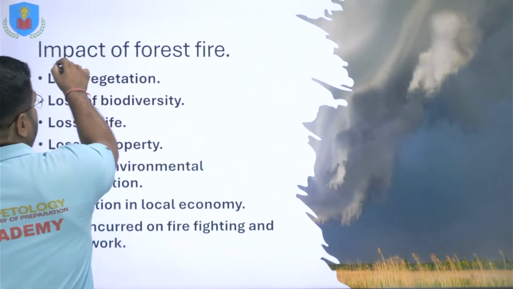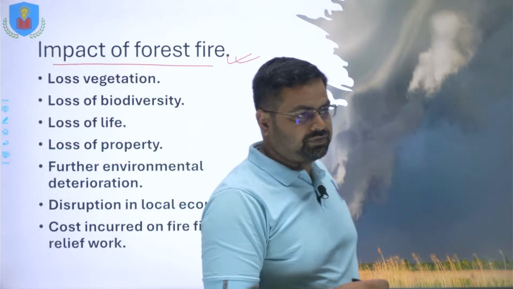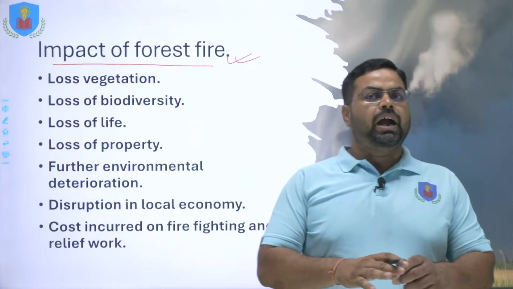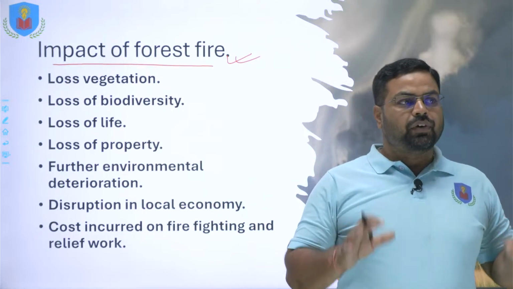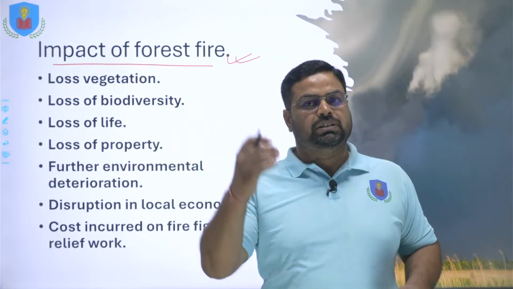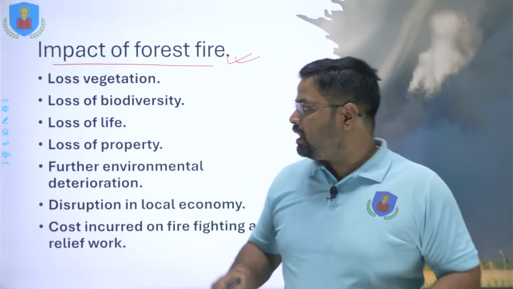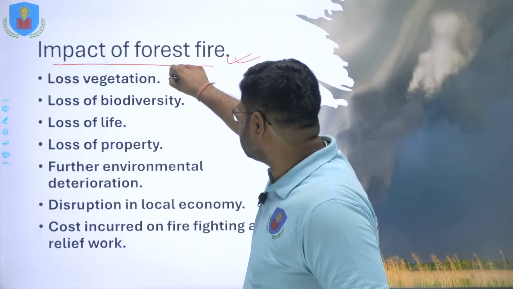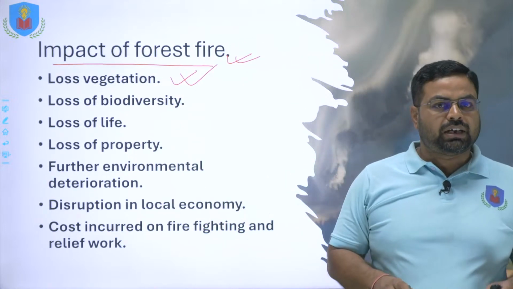Now come to the impact of forest fire. So what is the impact of forest fire? There is a wide and varied impact of forest fire. First of all, the loss of vegetation. The immediate impact is loss of vegetation. The forest or the greenery gets burnt down. The pine trees get burnt down, and due to this, what happens?